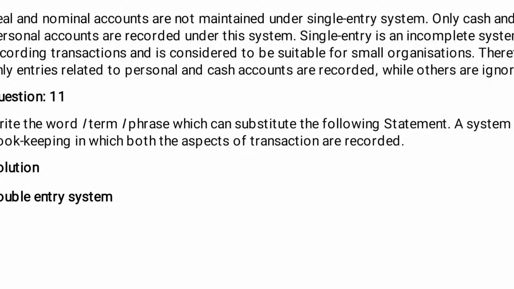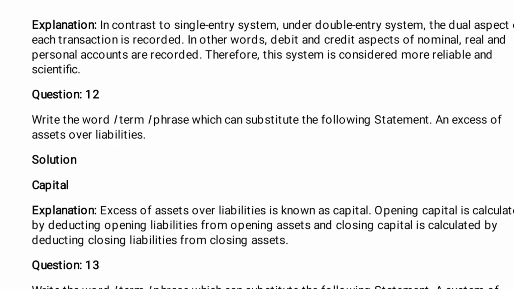Question number 11. Write the word, term, phrase which can be a substitute of the following statement: a system of bookkeeping in which both aspects of transactions are recorded. Solution: double entry system. Explanation: in contrast to single entry system, in double entry system the dual aspect of each transaction is recorded. In other words, debit and credit aspects of nominal, real and personal accounts are recorded. Therefore, this system is considered more reliable and scientific.